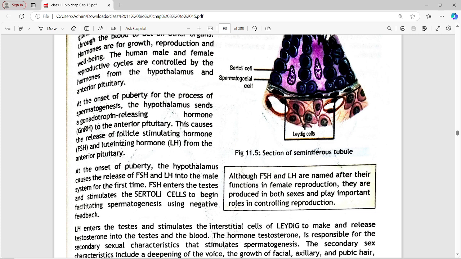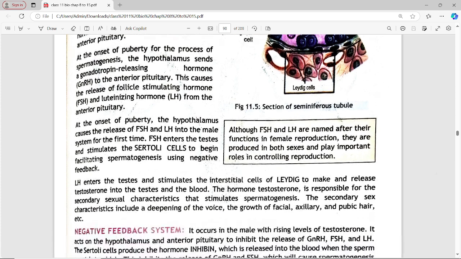LH enters and stimulates interstitial cells of Leydig, Leydig cells हैं, ठीक है, to make and release testosterone into the blood. The hormone is responsible for secondary characteristics that stimulate spermatogenesis. Secondary characteristics include a deepening of voice, growth of facial, axillary, etc. Next है बच्चों हमारे पास negative feedback system.